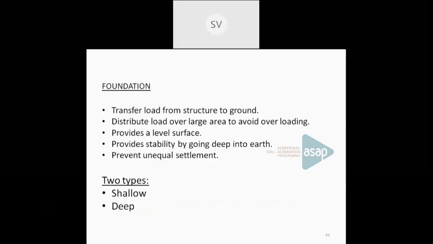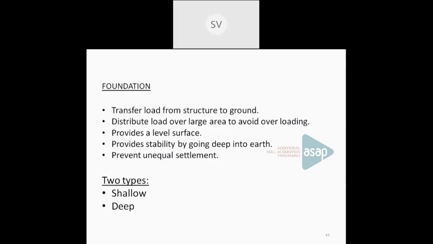Mainly, two types of foundations are provided. One is shallow foundation and the other is deep foundation. You have already studied these types of foundations in your earlier modules in construction technology itself. Anyway, in shallow foundation, the depth will be less, and in deep foundation, the depth will be more. The example of a deep foundation is a pile foundation. I'm not going into the details of types of foundation. You have already studied that. Okay, so see, these are some foundation pits.